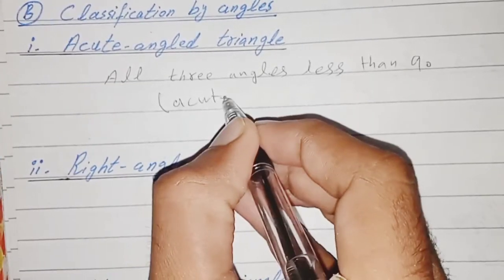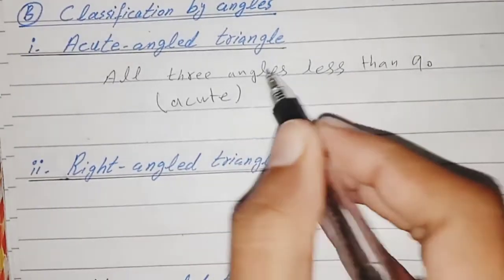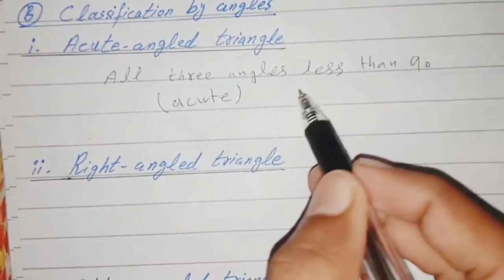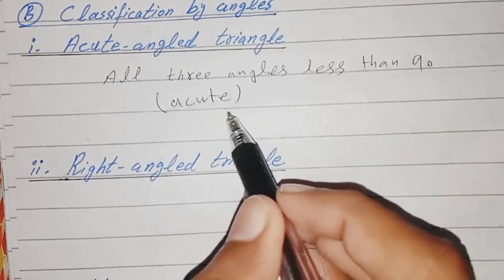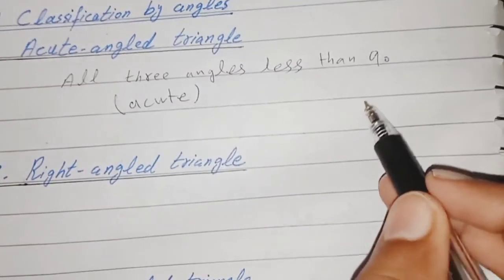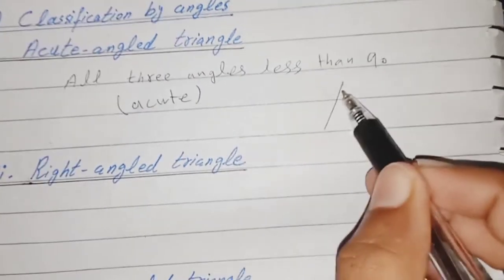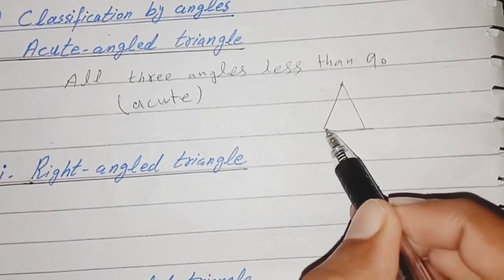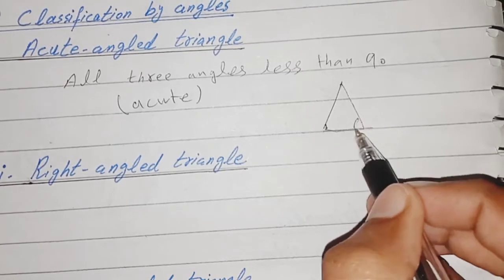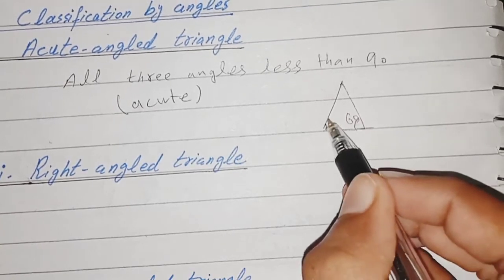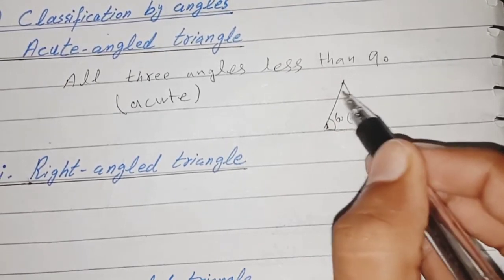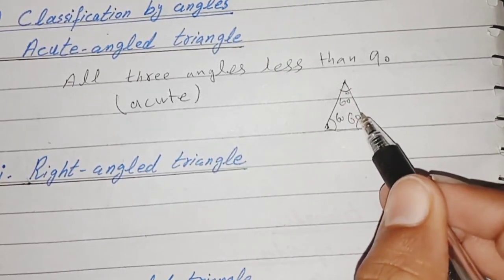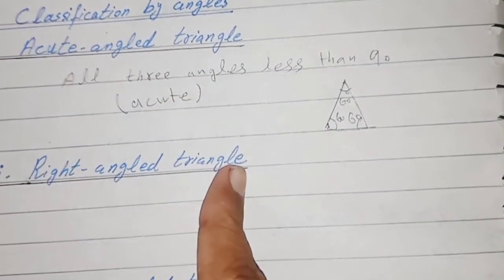Acute angles are less than 90. So a triangle having all three angles less than 90 is called an acute angle triangle. For example, an equilateral triangle is an acute angle triangle because all its angles are the same, 60, 60 and 60. These are all less than 90, so this triangle is an acute angle triangle.